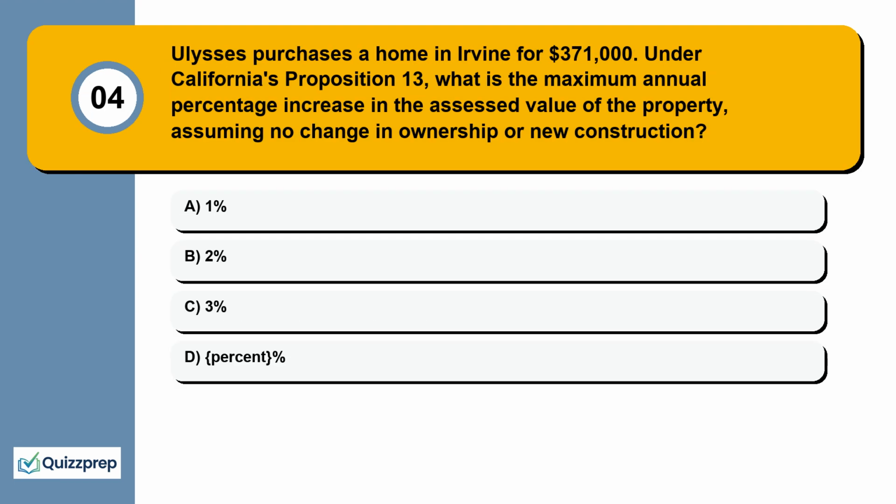Question 4. Ulysses purchases a home in Irvine for $371,000. Under California's Proposition 13, what is the maximum annual percentage increase in the assessed value of the property, assuming no change in ownership or new construction? 1%, 2%, 3%, 5%.